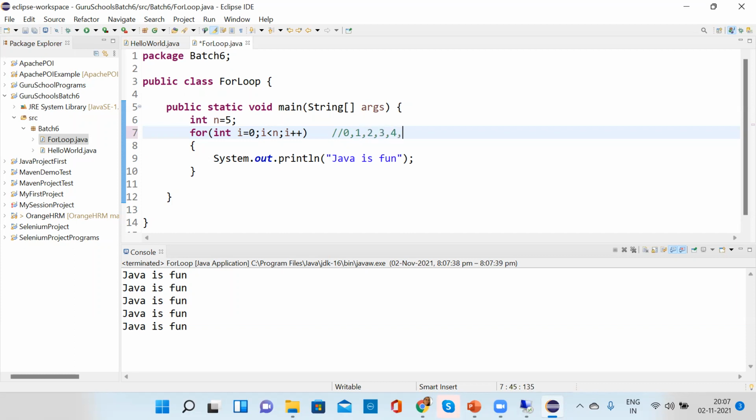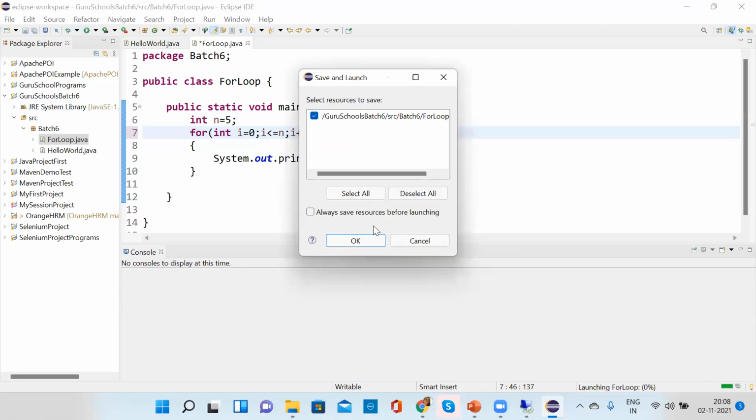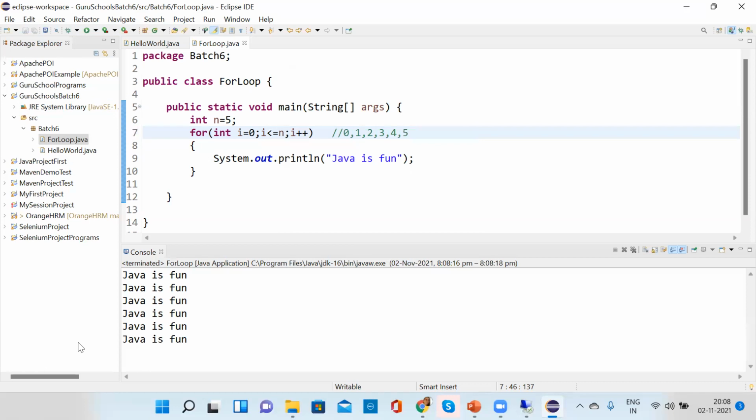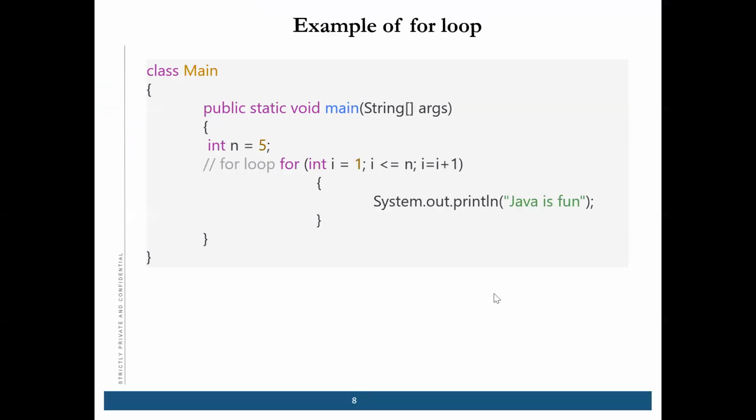Till 4 only, it will be less than 5. If you write equal to 5, it will check the condition till n equal to 5, then it will run, and then it will come to 5. Then how many times will it print? 6 times, right? So it will print 6 times.